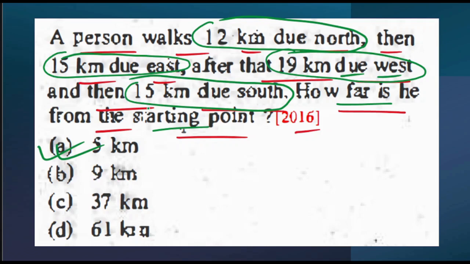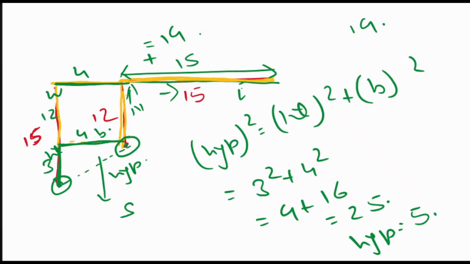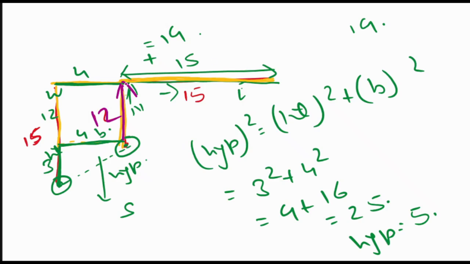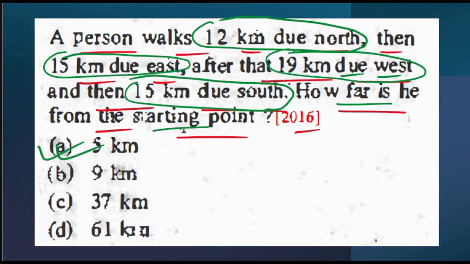Understood? Okay. Let's revisit this question again. Firstly, what they have said is that a person walks 12 kilometers due north. So this is my north direction. Now he is going in this direction, 12 kilometers. Fine. Next, then 15 kilometers due east. So now he is going 15 kilometers towards the east direction, that means this direction. How much is the distance? 15 kilometers. Fine. Next, after that, 19 kilometers due west.